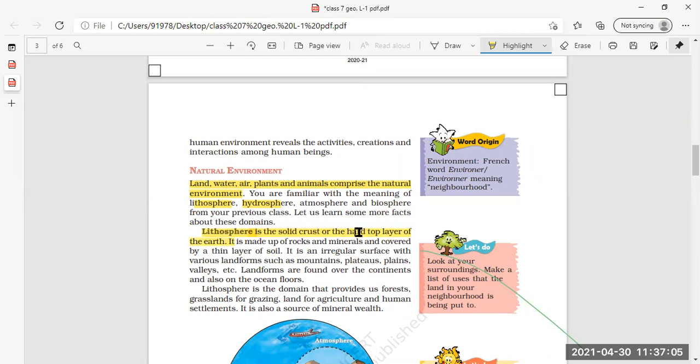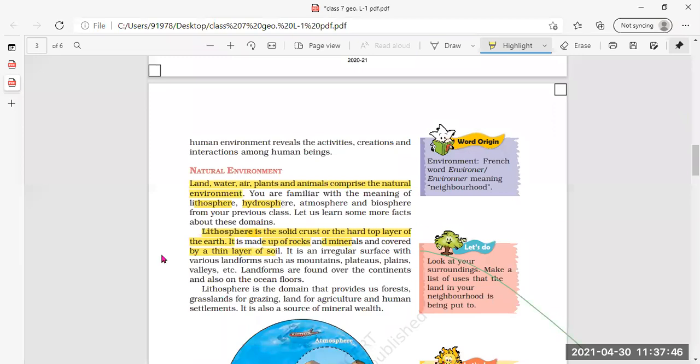What do you mean by the word lithosphere? Lithosphere is the solid crust, meaning the solid outer part of the earth. You might have learnt about the different layers of the earth in sixth standard. The outer part is the crust, then the mantle, and the innermost layer is the core. The outer part of the earth is the crust, the hard top layer, and it is made up of rocks, minerals, and covered with a thin layer of soil.